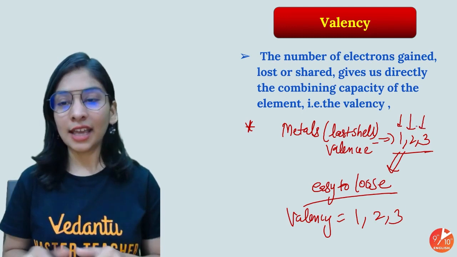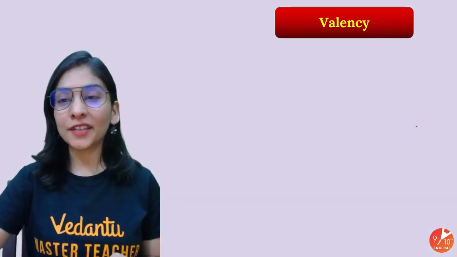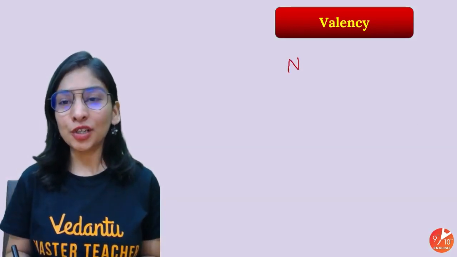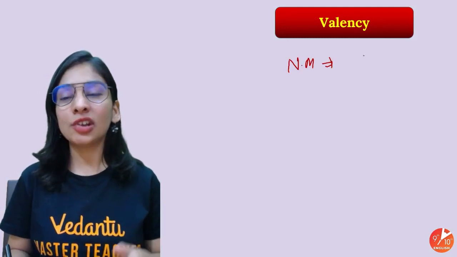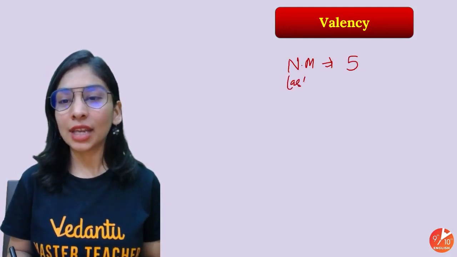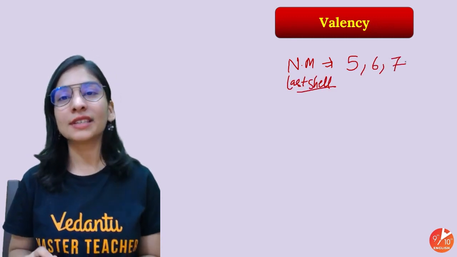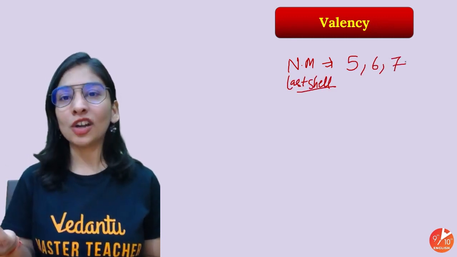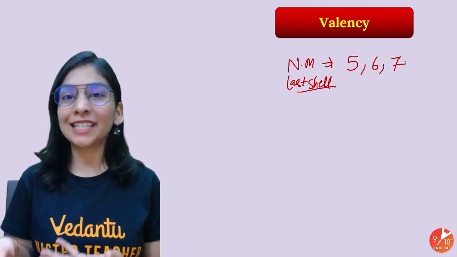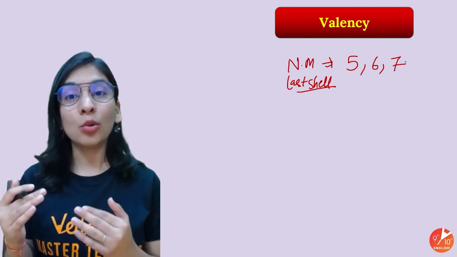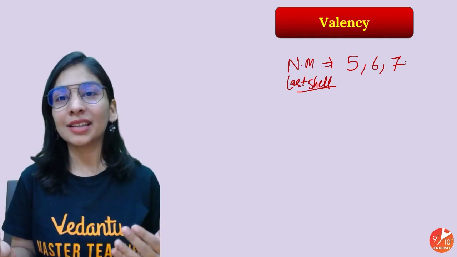Done? Sorted? Let's talk about non-metals in the same way. If I talk about non-metals, everyone, in general, a non-metal's last shell, called the valence shell, is carrying either 5, 6 or 7 valence electrons. Ma'am, why not 8? 8 is already fulfilled. The octet rule is being followed. That won't react at all. Okay, that is a noble gas, an inert gas.